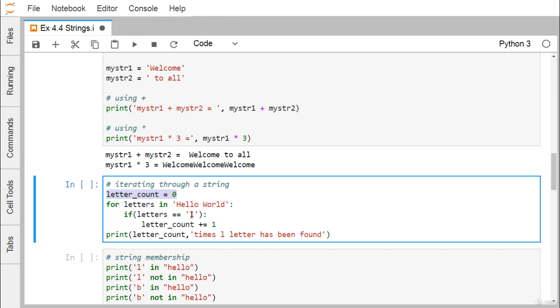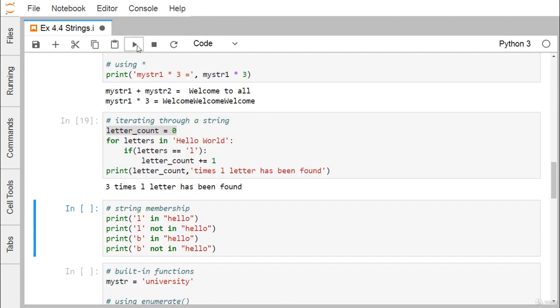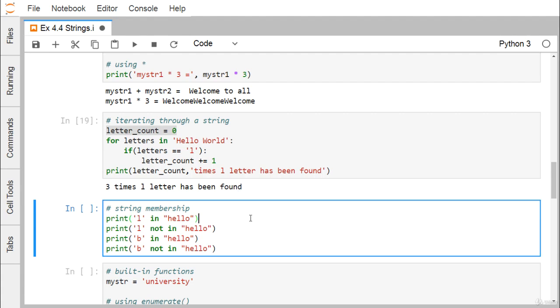If letters is equal to "l", then letter_count will be increased by 1. After exiting from the indentation, you can see that this print is outside of the for loop, so letter_count will be printed accordingly. If you execute it, I get that the letter "l" has been found 3 times here.